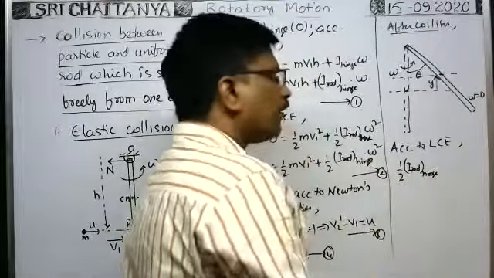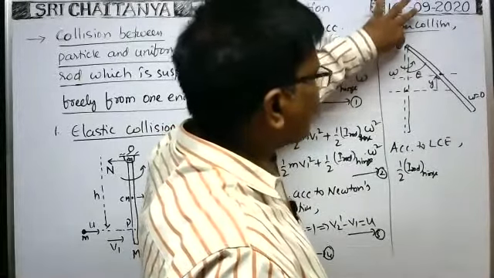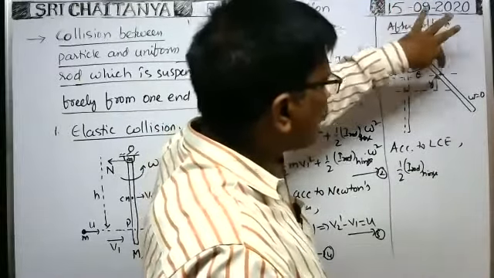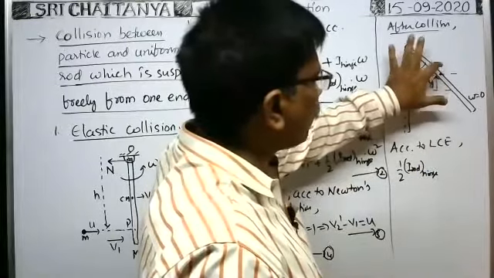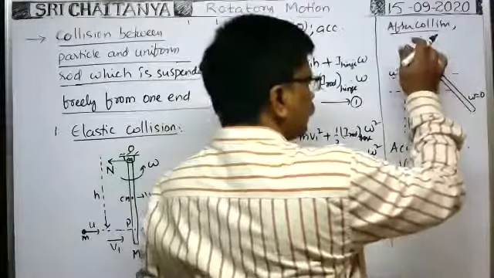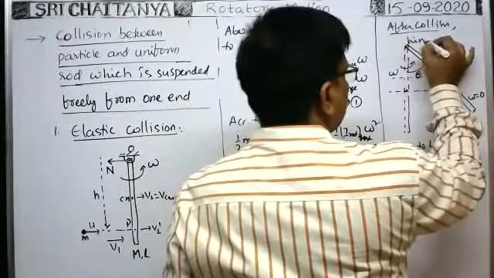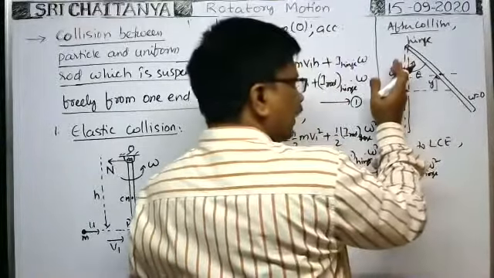Moment of inertia of the rod about the hinge: how can we write it? Parallel to this, the axis through the central mass has moment of inertia ml square by 12, plus m into this distance square, that is L by 2 whole square. That is the moment of inertia of the rod about this hinge, into omega square. It is the initial rotational kinetic energy.